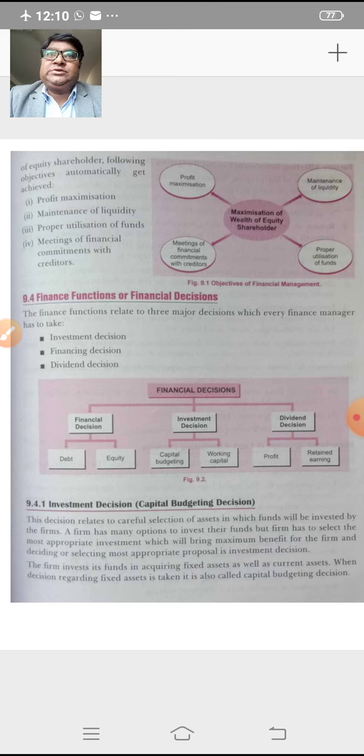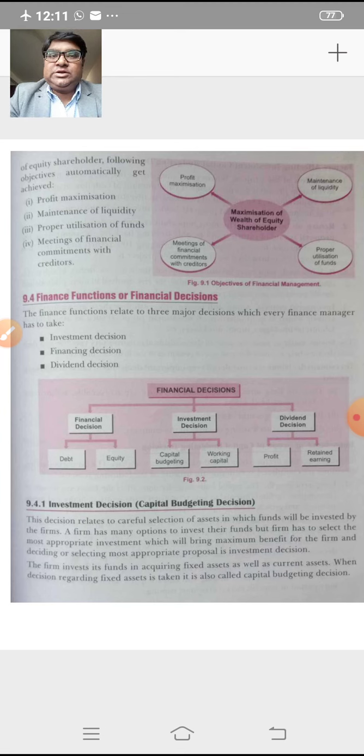So in order to invest in fixed assets, we need to supply the funds in order to buy these assets. This decision basically comes under the capital budgeting decision. This decision affects the growth of any organization, and this also affects the earning capacity